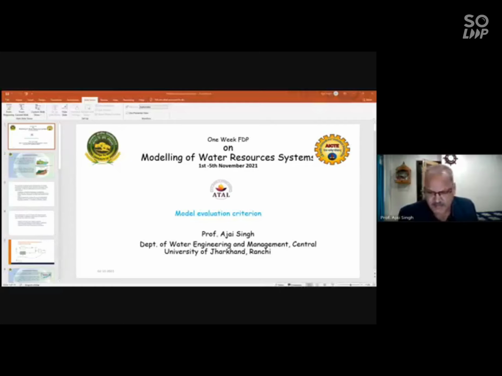So these are all the models' main aims. Large-scale water resources planning becomes easier with the help of these hydrological models.